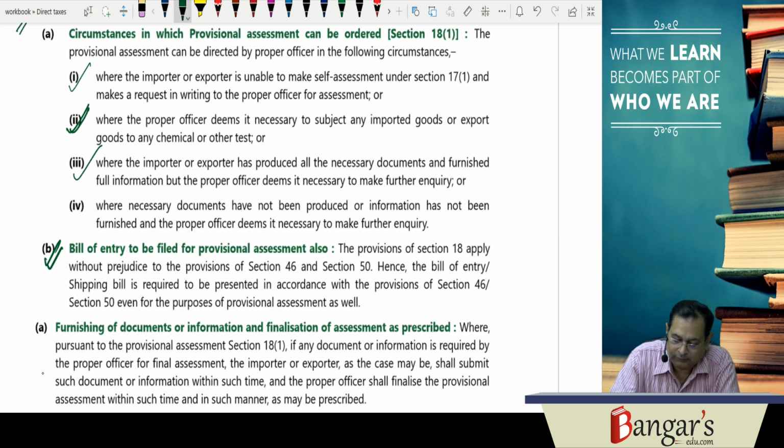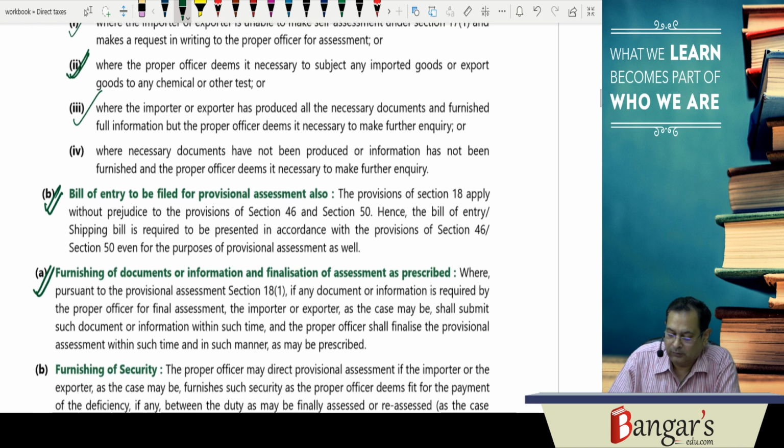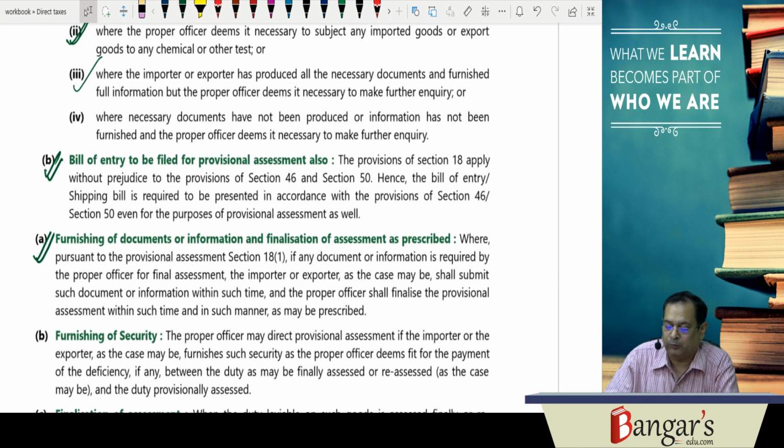And where, pursuant to provisional assessment, any document or information is required, the proper officer will finalize the assessment when the information and documents are furnished by the importer exporter to the proper officer. And for this purpose, you are required to furnish the security also.